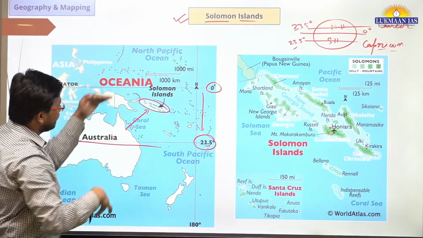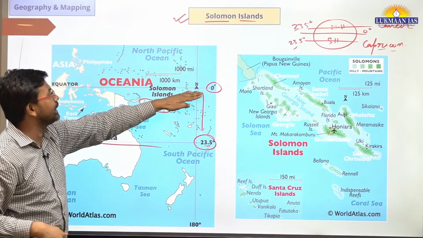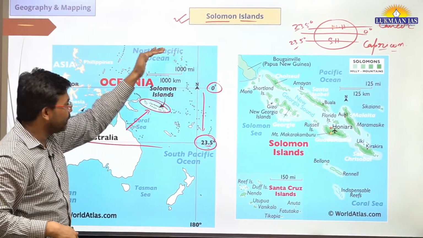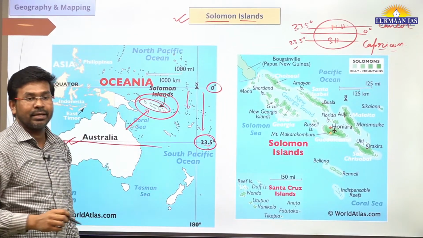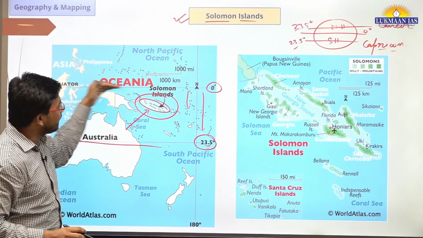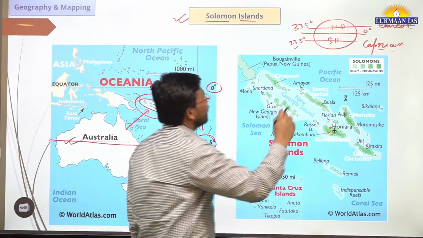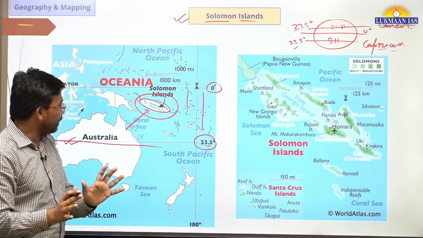Now if we see, it is located to the north of Australia, but it is below the 0 degree line. Okay, I did not notice this line. So it is below this particular line, which means it is located where? In the southern hemisphere. Australia is also located in the southern hemisphere. So this is the thing. We need to remember this.